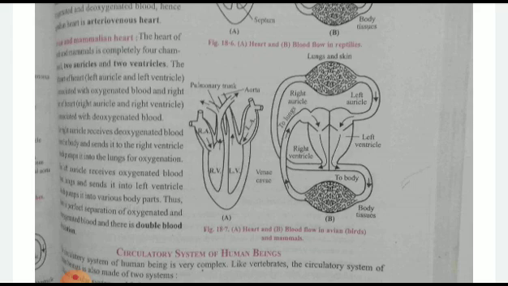As you can see, children, in figure 18.7, this is the upper chamber, left auricle, right auricle, lower chamber, left ventricle, right ventricle, and you can see in part B how the lungs and the body tissues are connected with the heart. The pulmonary veins carry the pure blood from the lungs to the heart, and the pulmonary artery carries the impure blood from the heart to the lungs.